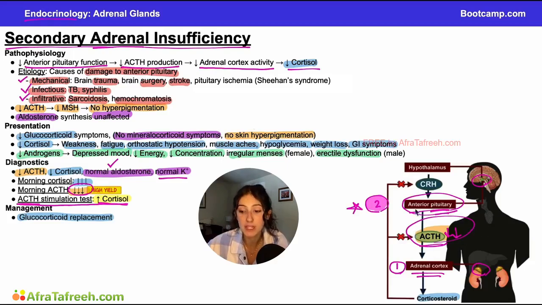The question then asks us, what is the embryological origin of the organ responsible for this patient's decreased ACTH? Well, the organ responsible for decreased ACTH is the anterior pituitary. The anterior pituitary is what's damaged in secondary adrenal insufficiency. And if you remember back to our embryology videos, the anterior pituitary results from Rathke's pouch, an outpouching of that oral ectoderm, whereas our posterior pituitary is pouching out from that neural ectoderm posteriorly. So for this question, because we're asking about the anterior pituitary, your answer would be the oral ectoderm or Rathke's pouch.